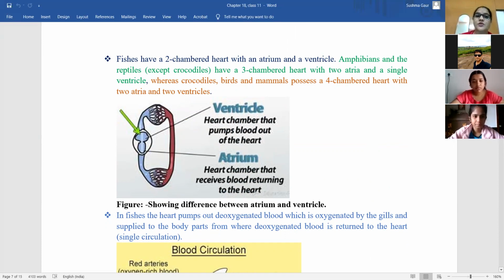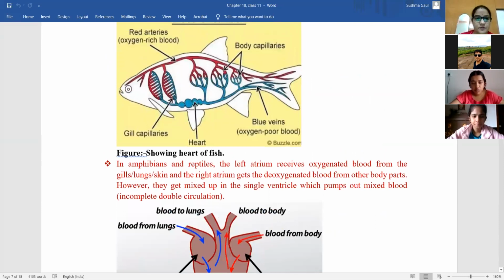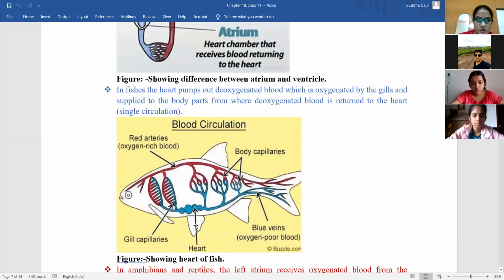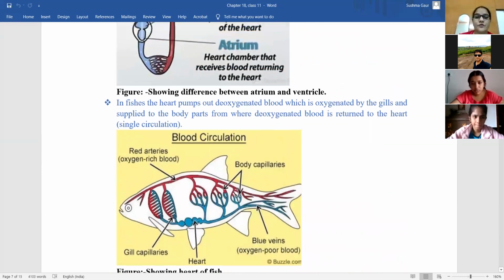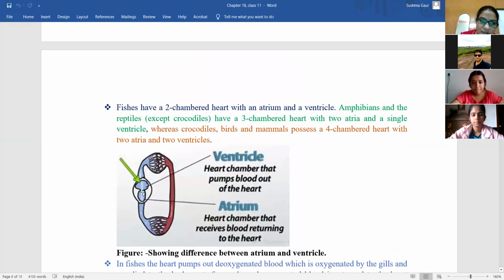Okay, so fishes consist of a two-chambered heart with an atrium and a ventricle. So this is the heart of fish, composed of atrium and ventricle. Two-chambered heart. This is ventricle and this is atrium. So fishes have a two-chambered heart with the atrium present below and the ventricle.